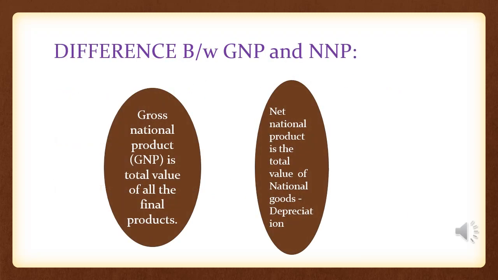So what is the difference between GNP and NNP? Gross national product, GNP, is the total value of all the final products. And net national product is the total value of national goods minus depreciation.